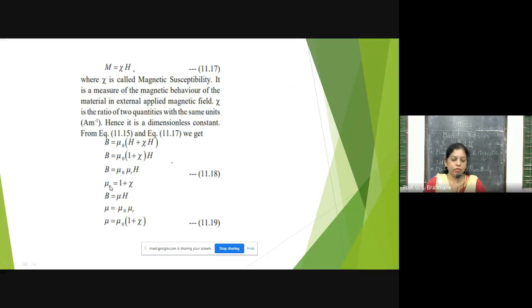Then we'll write this equation in such a way that mu 0 into mu r is nothing but mu. So B is equal to mu H. So mu is equal to mu 0 into mu r. This is the permeability in free space and this is the relative permeability. The multiplication is mu. So ultimately we have this equation, mu is equal to mu 0 mu r. Now what is mu r? Mu r is nothing but 1 plus xi. This is a very important equation.